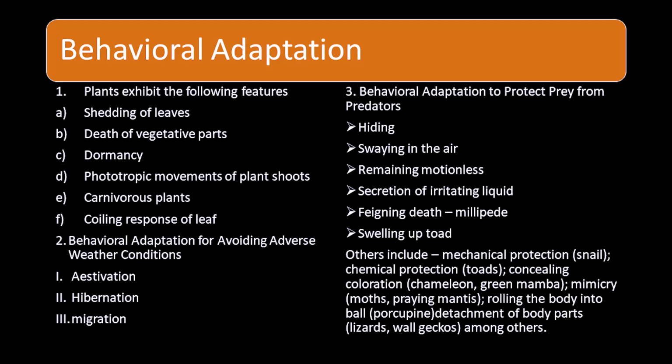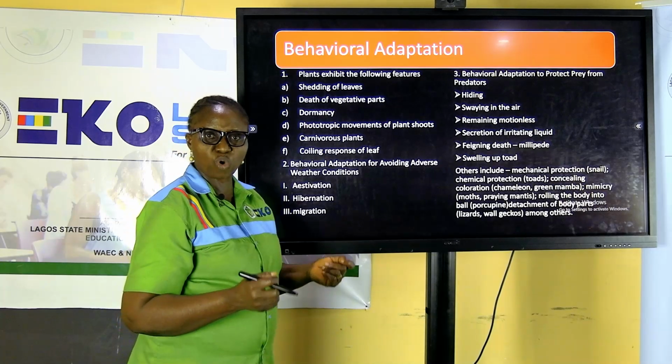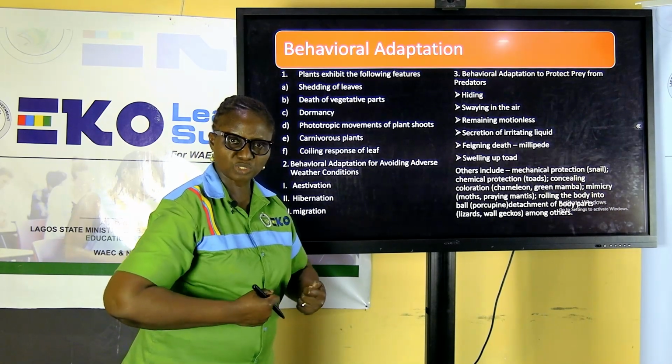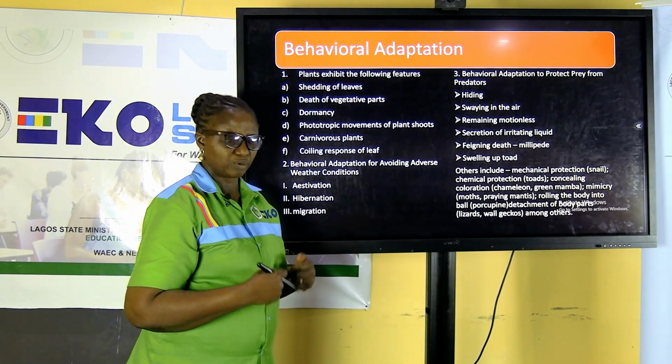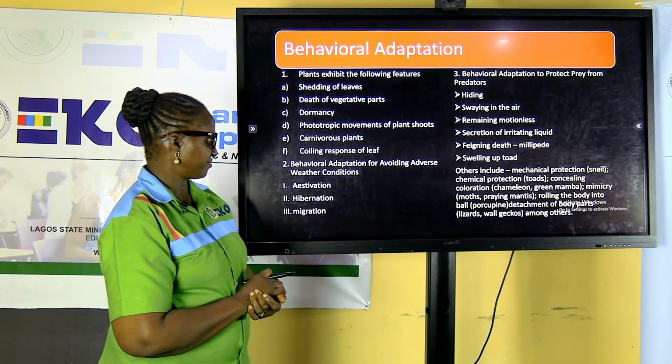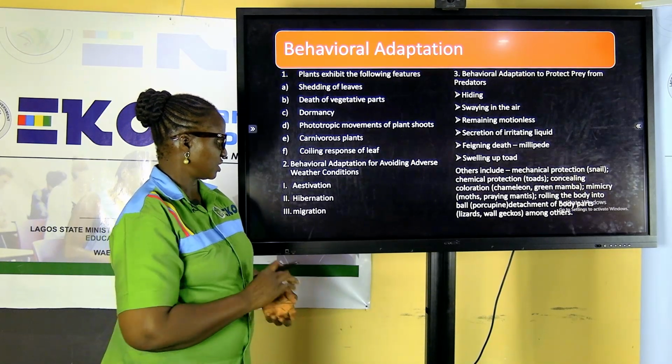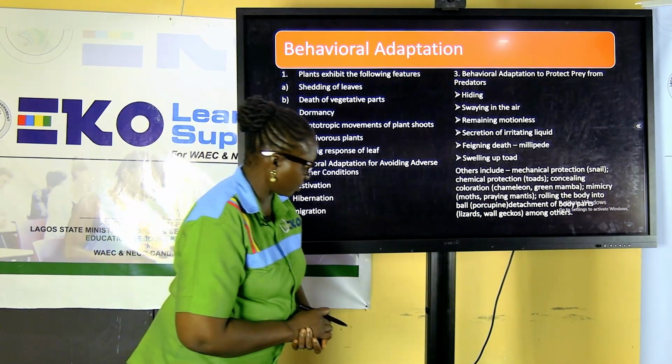Remaining motionless, we have secretion of irritating liquids. We have feign death, like millipede. You touch millipede, it will coil in as if it is dead. We have swelling up by toads. If a toad is threatened, you just notice that the size of the body will increase, swells up. All these are adaptive features that affect the behavioral pattern of the organisms.